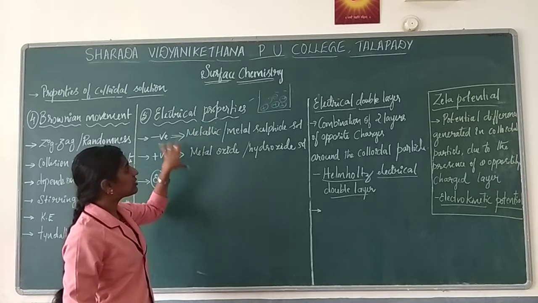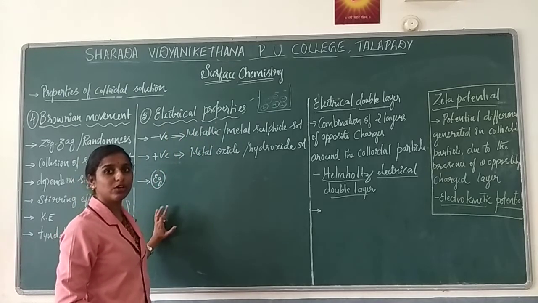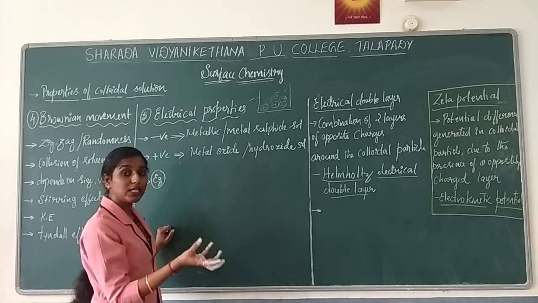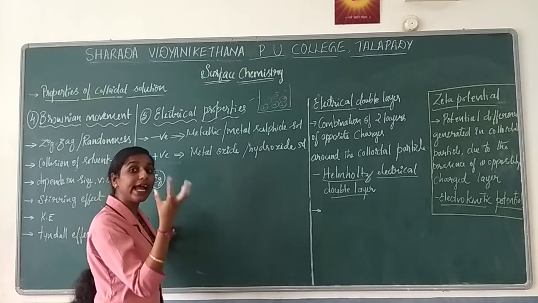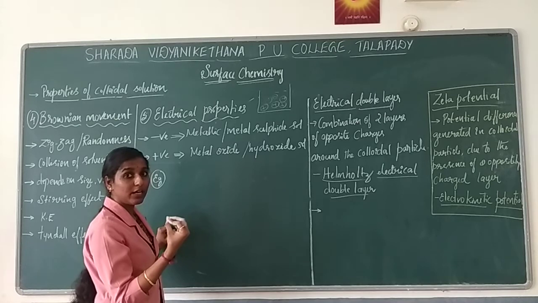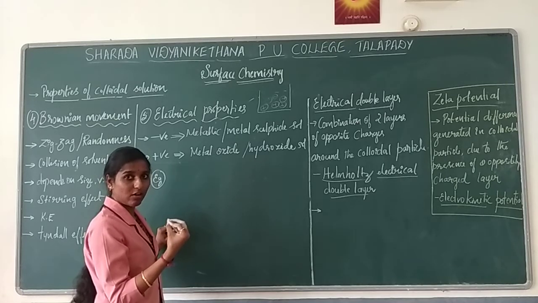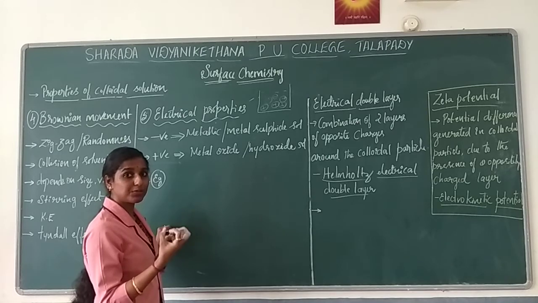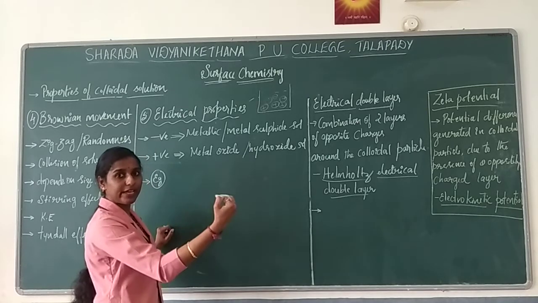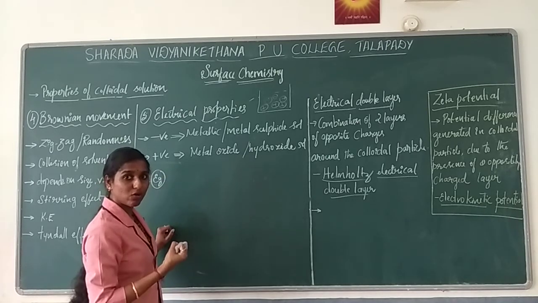Here, electrical property mainly depends on how the colloidal salt is formed. When the salt is formed, it will adsorb, not absorb, it is adsorption, D for dog. Adsorption is nothing but only on the surface.